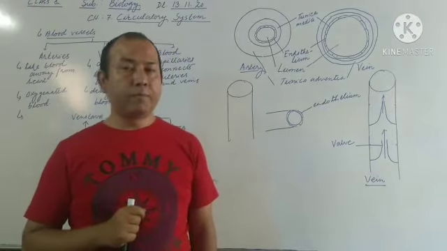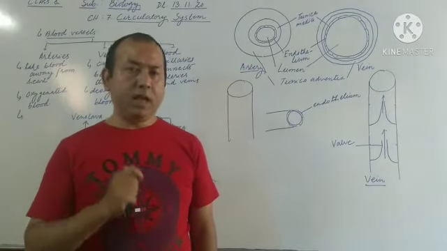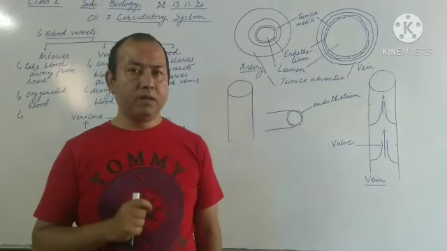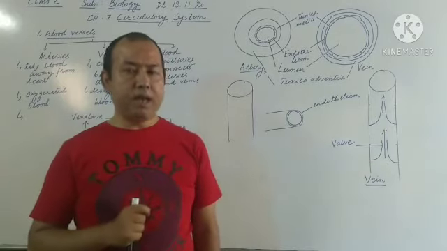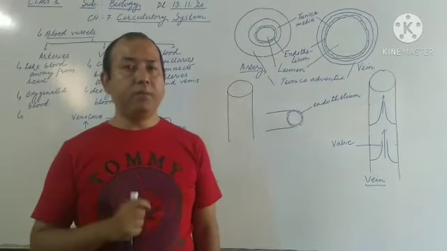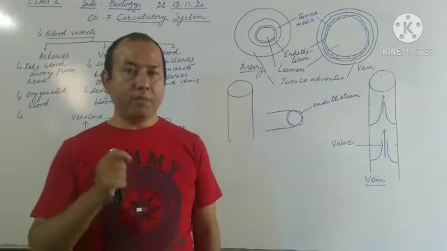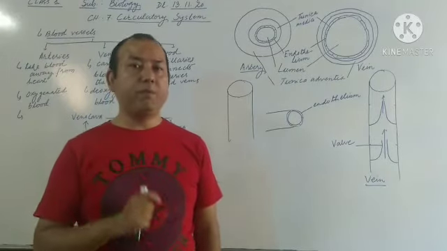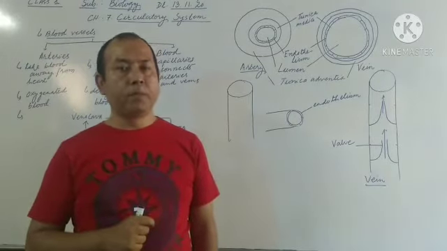So this question has been asked many times: name the blood vessel or name the artery which carries the impure blood or deoxygenated blood. Then you need to write the name pulmonary artery, and whenever you are asked about the vein which carries the pure blood, then you need to mention the name pulmonary vein.